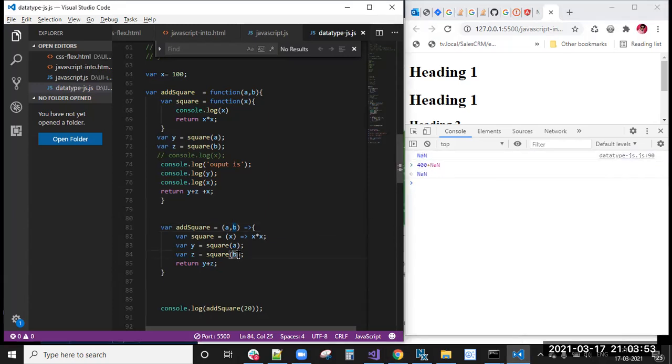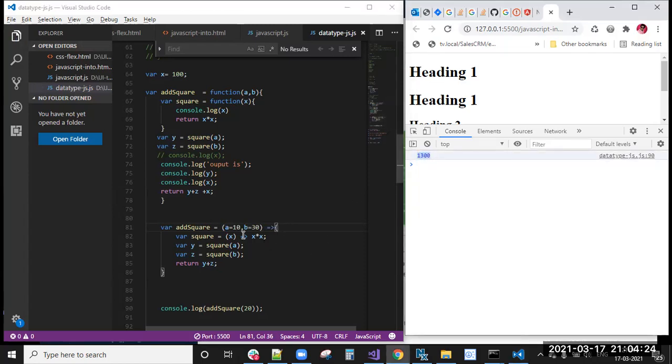Okay, so because of this, in those cases where you don't know how many parameters are there, or you are not sending those parameters, here you can give the default values also. Then you get the 1300 output even though you are not sending it here, right? If you write like this, meaning optional parameters, here I'm sending a equal to 10. Okay, still the output will be the same.